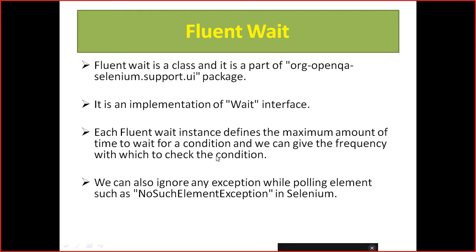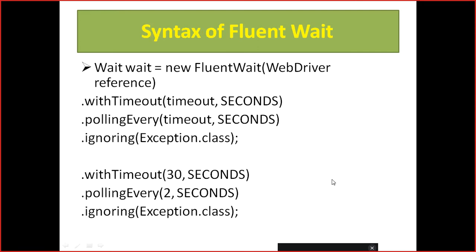Each FluentWait instance defines the maximum amount of time to wait for a condition, and we can give the frequency with which to check the condition. We can also ignore any exception while polling for the element, such as NoSuchElementException. I have given one example.